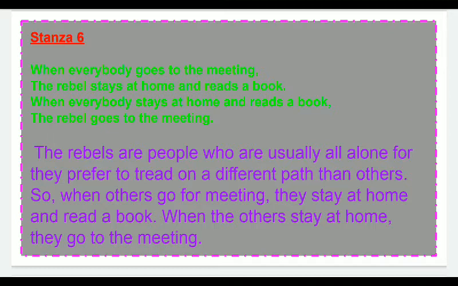When people are going to the meeting, the rebel will stay at home and read a book. But when other people stay at home, he will always try to find a group for a meeting.